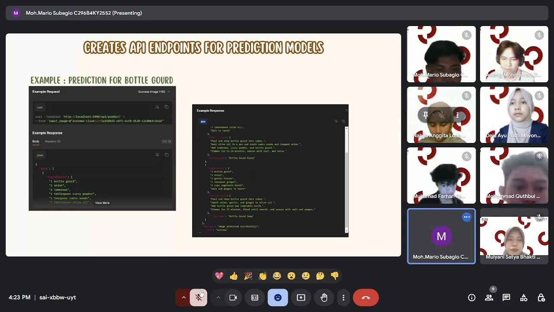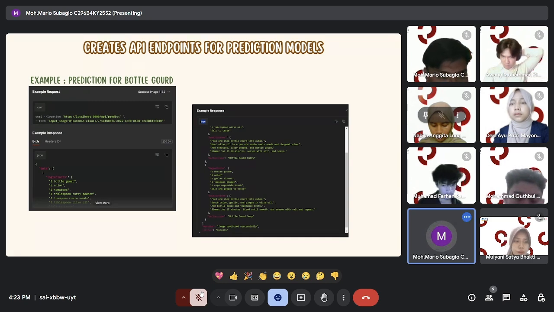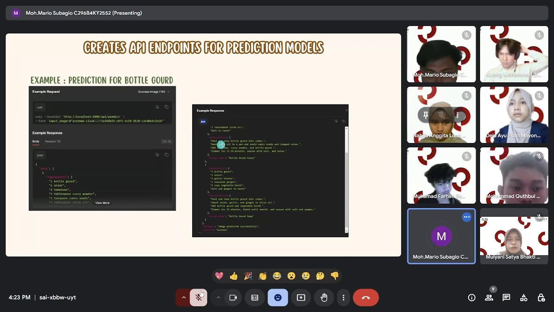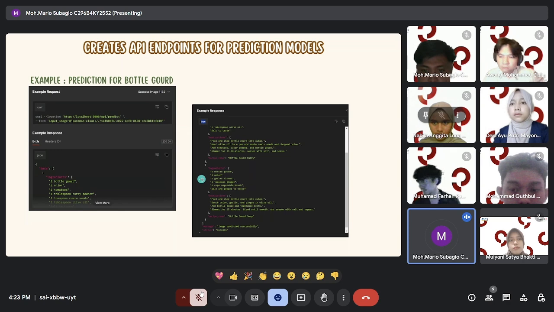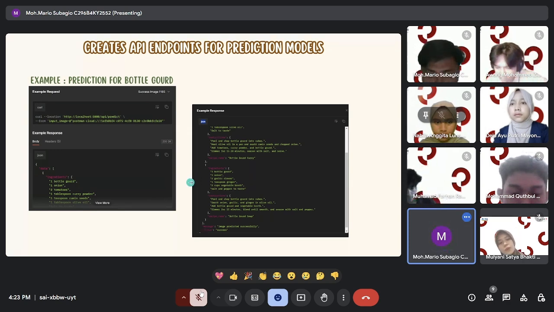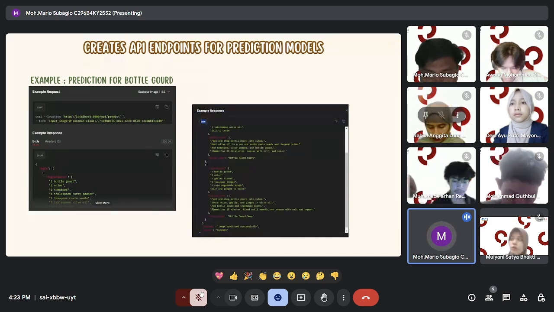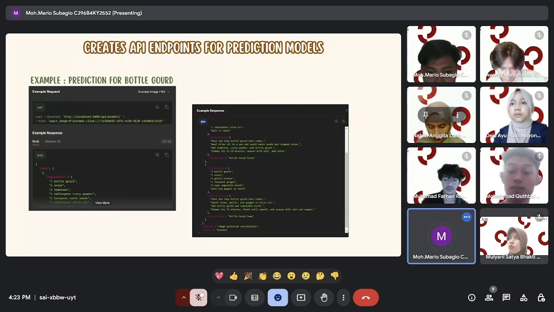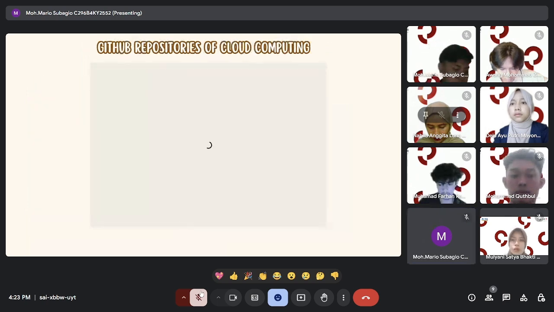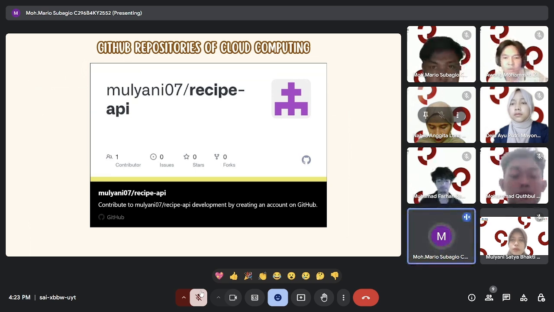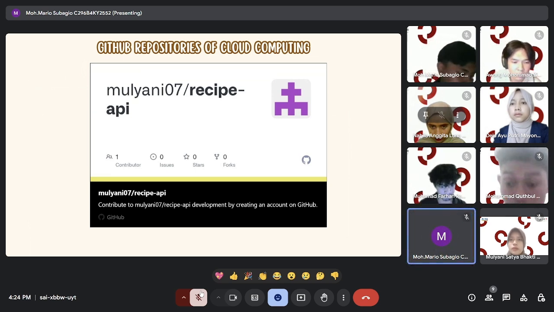This is the slide for result prediction for models, and in this example we use Battlegore. In the slide we have an instruction, recipe name, and ingredients. This is the link to the GitHub repositories of cloud computing.